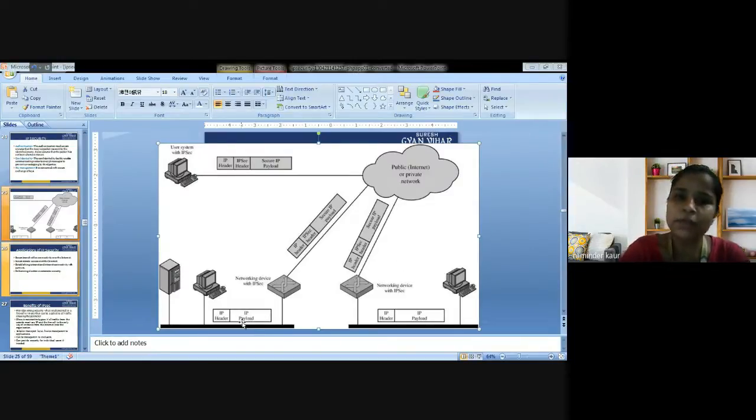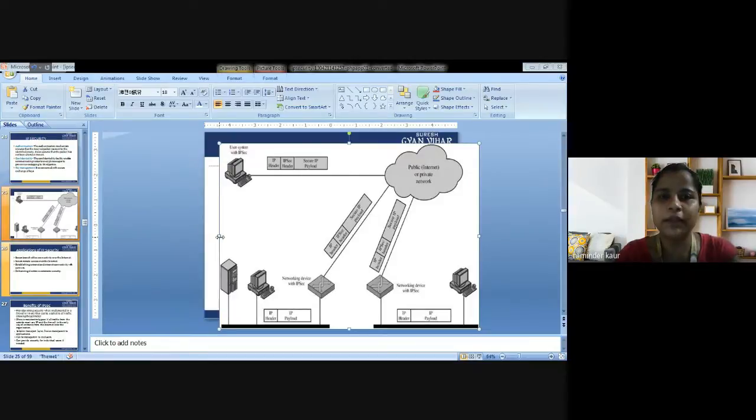Again, it is converting my information, that is IP payload and IP header. So that is being transmitted, and again here it is transmitted as IP header and IP payload. Here it is also going to the server. If it is a public network, then it is attached with the server here, but for private, it is provided to the system which is having the IP security. So this is the whole concept of IP security that is being explained here.